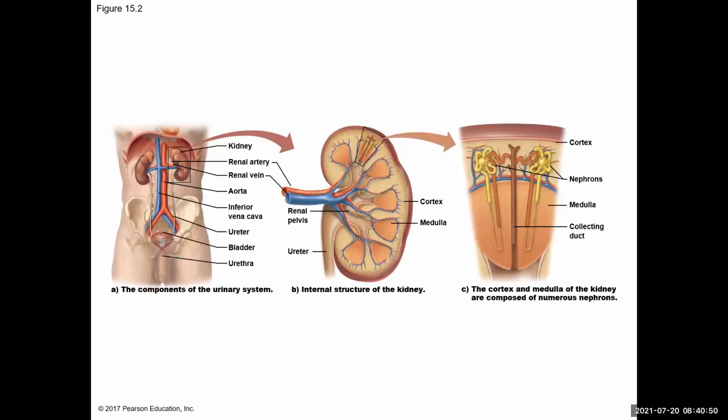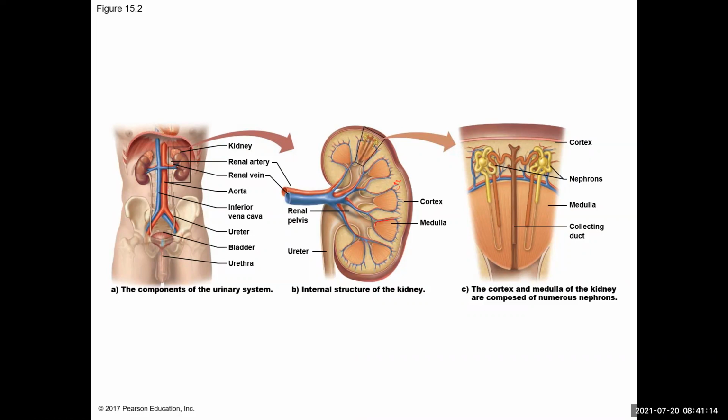So if we look at a figure of these different organs and the sections or regions of the kidney, you have the kidney itself, which are these bean-shaped structures here. And so we zoom into a kidney. This is what it looks like in cross section. The cortex is this outer area here, this yellow looking area.